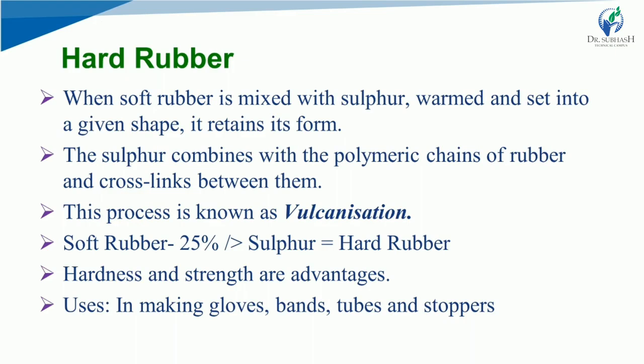When soft rubber is mixed with sulfur, if you warm it and then set it to a given shape, it will retain its form. The sulfur combines with the polymeric chains of rubber and cross-links between them. This process is known as vulcanization. Vulcanization is also a very famous technique. You have to remember that in soft rubber the sulfur is up to 25%, but if more than 25% sulfur is present, then it will become a hard rubber.